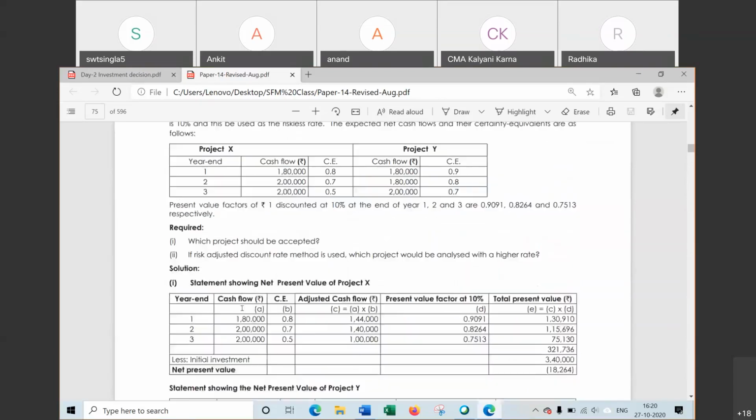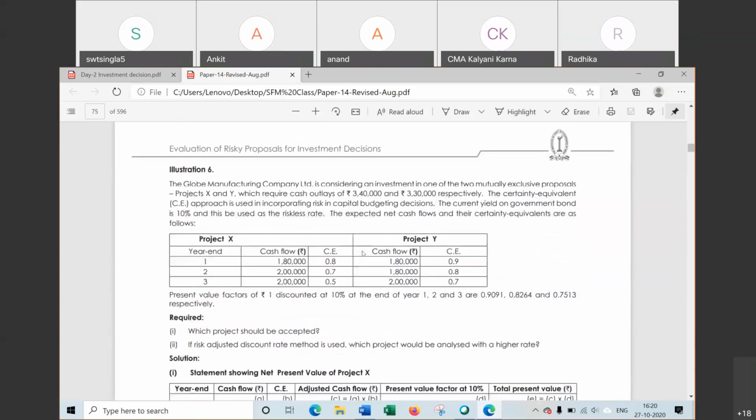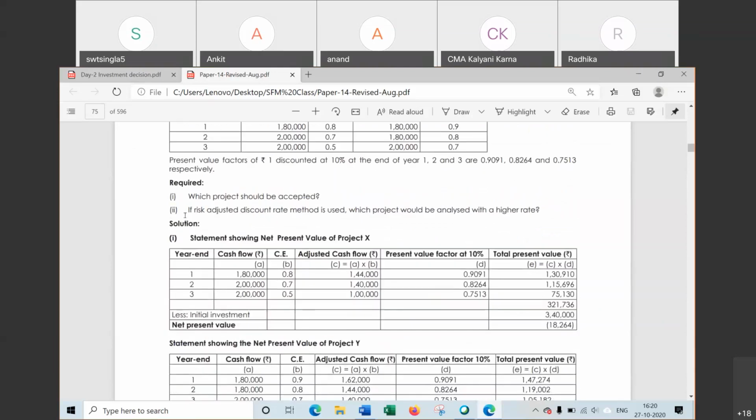Now second point of this question. I have taken this question only due to the second point. First one is very easy. Second point is, if risk adjusted discount rate method is used, which project will be analyzed at higher rate? Which project will be discounted at higher rate? Means RADR will be higher for which project?